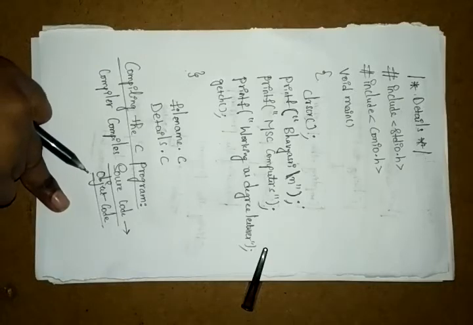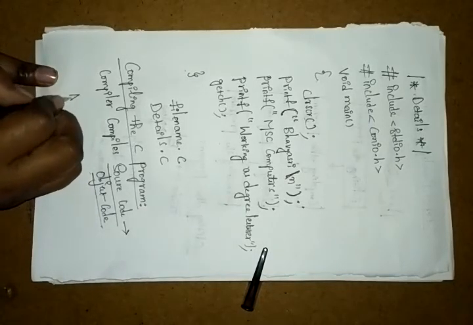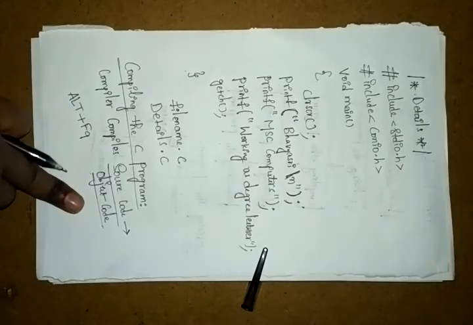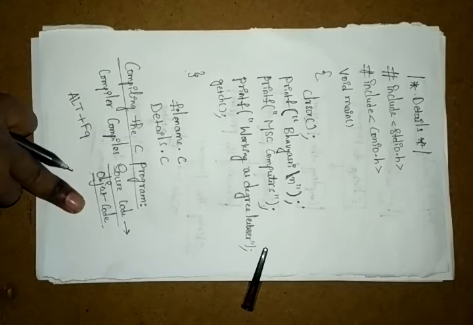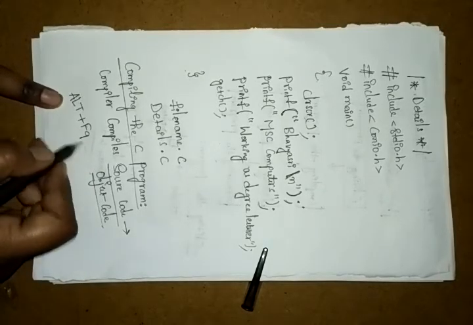How are we compiling? In the Turbo C++ page, we have the compile option, or else you can press Alt plus F9. You can choose the compile option directly from the Turbo C++ page, or else directly press Alt plus F9. Don't use the Alt key and the plus symbol and F9.